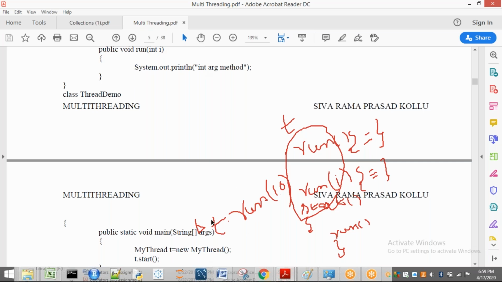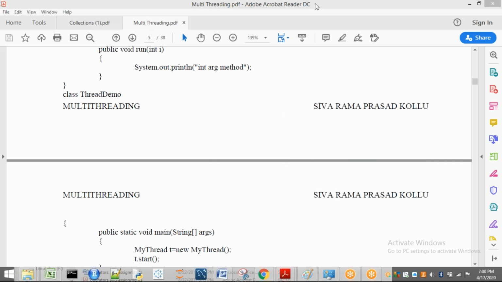Here in this case thread is not created, but in this case thread is created. Why is thread created in this case? Tell me. Here start method is there. So thread is created and run method is called. But in this case, I am just going to call this run method with single parameter as a normal method. So you have to understand how, if there is overloading of run method, the methods are going to be executed.